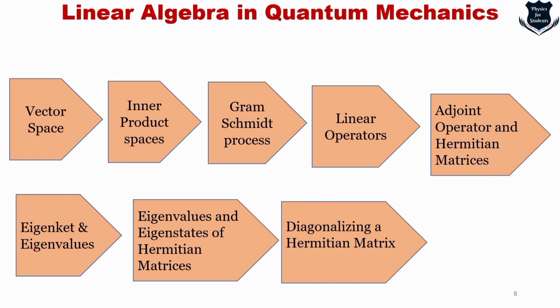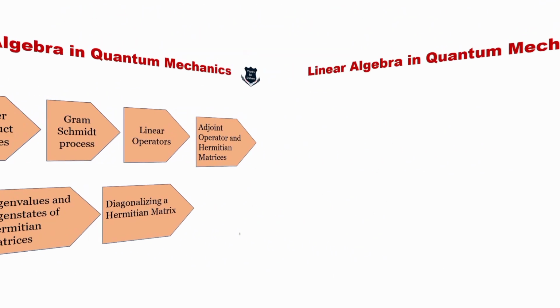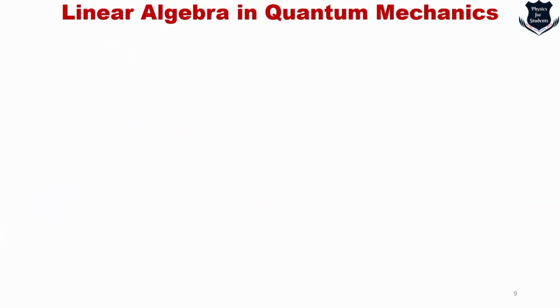So until and unless you understand linear algebra, do the mathematics, and get the basic foundation very strong, it is impossible to learn quantum physics. Also, I would like to point out that linear algebra is the study of vector spaces and linear maps between them. So it is in particular the backdrop of all the calculations that we are performing.